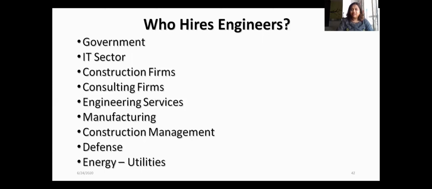You can get jobs in these IT sectors also. There are various construction firms, consulting firms, engineering services firms, manufacturing companies where you can get a job. Construction management firms are there. Then in defense also engineers are required. And there is the energy sector, like power plants, etc.